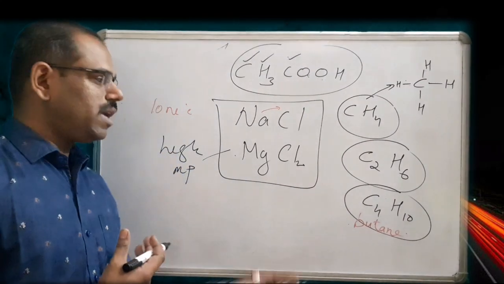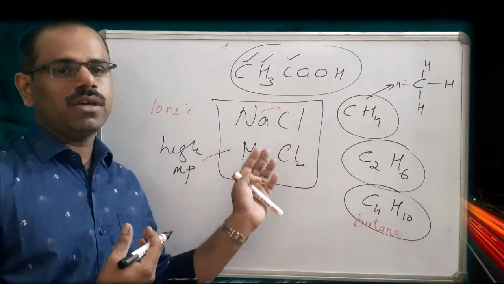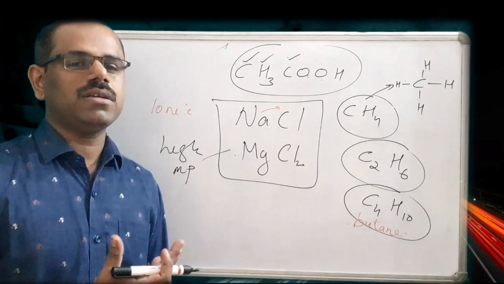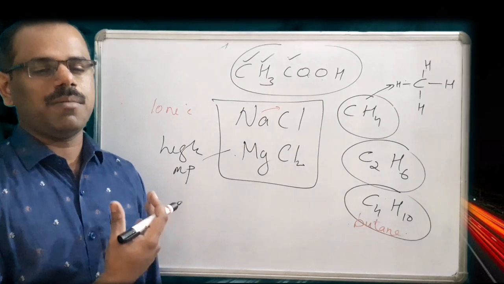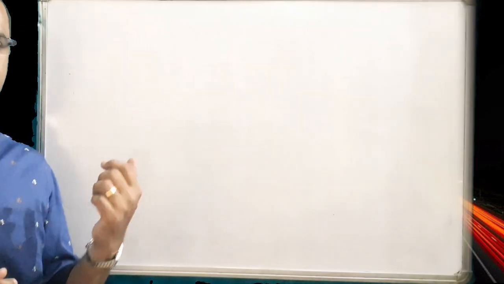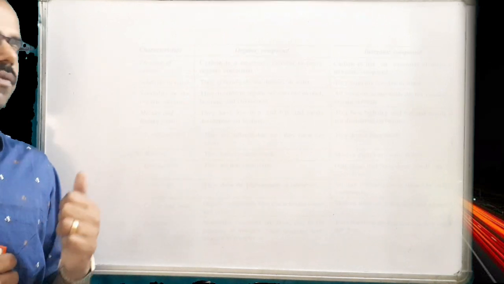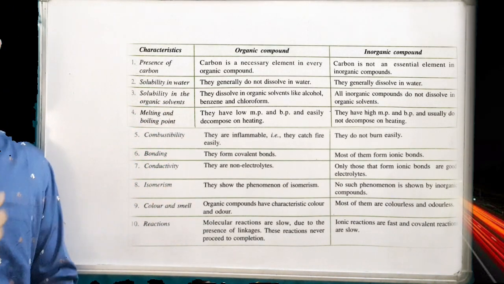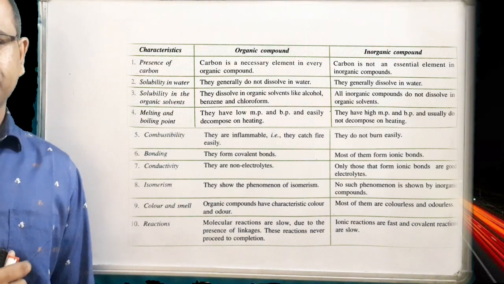Inorganic compounds, as they have ionic bonding, react comparatively faster with other substances. See the chart here. All the properties of organic and inorganic compounds are displayed. Let's go through the chart.